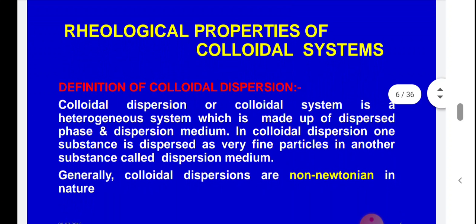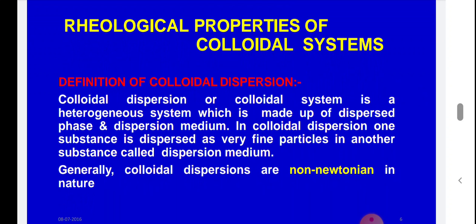So what are the rheological properties of different colloidal systems? What is colloid? We know that a colloidal dispersion or colloidal system is a heterogeneous system made up of a dispersed phase and a dispersion medium. In colloidal dispersion, one substance is dispersed as very fine particles in another substance called the dispersion medium or continuous phase. Generally, colloidal dispersions are non-Newtonian in nature.